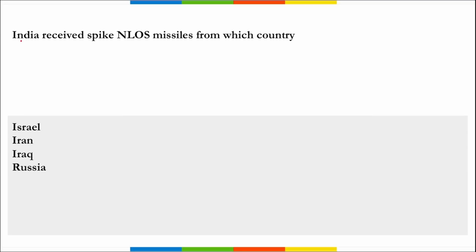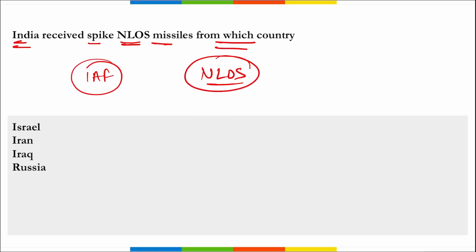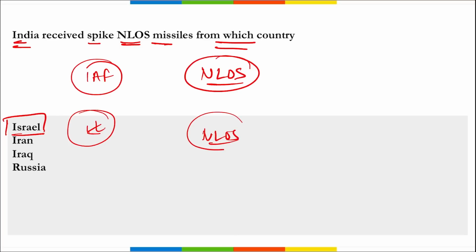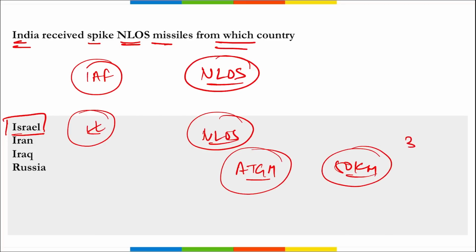Next is India received Spike NLOS missiles from which country? So remember, recently the Indian Air Force has received Spike non-line of sight missiles. NLOS is non-line of sight missiles. From which country did they receive these missiles? From Israel. Right? Mark this. Correct? And these NLOS are anti-tank guided missiles. Right? And they can hit a target of up to 50 kilometers from a helicopter and 32 kilometers from the ground. Correct?